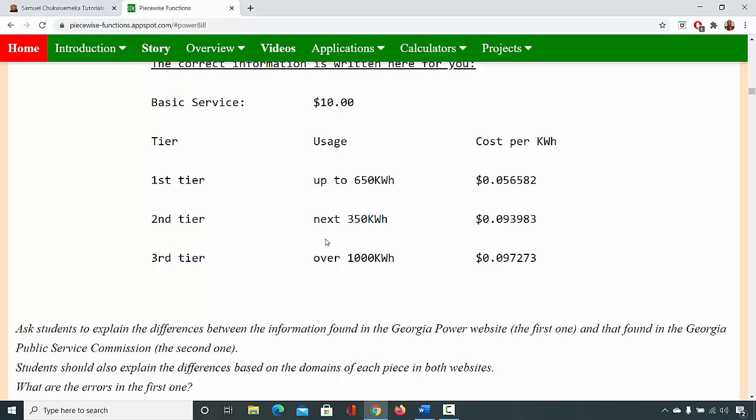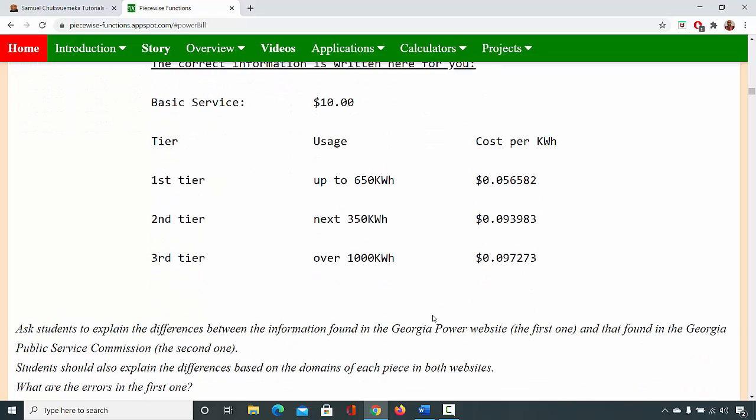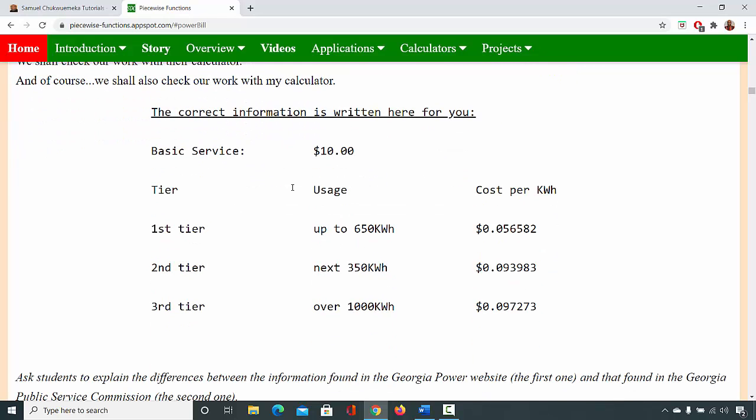So even if you don't consume any power, let me just call it power, or you can call it electricity, you must pay $10, even if you don't consume any power at all. This basic service, the monthly basic service, is $10.